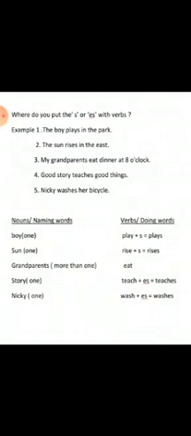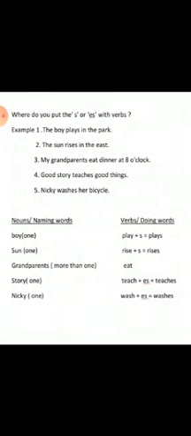So, the first example: the boy plays in the park. In this sentence, what is the naming word? Boy. Yes, you are right. The boy is a naming word. Now tell me, is it one or more than one? Is it singular or plural? Yes, children, you are right. It is singular, or one in number. So, whenever the naming word or noun is singular in number, then we will add s to the verb form.